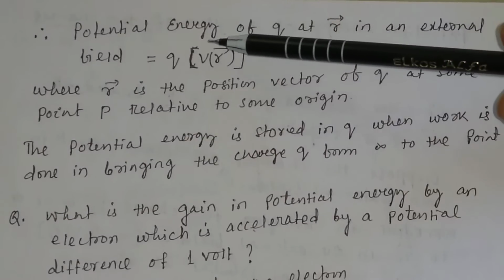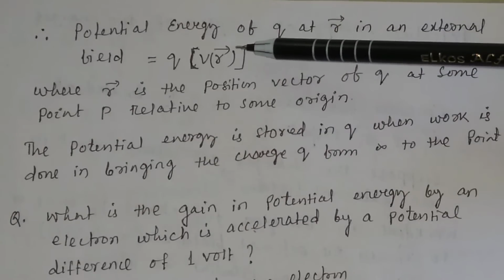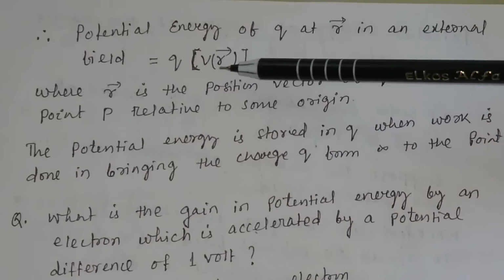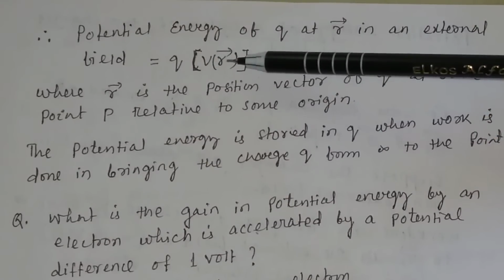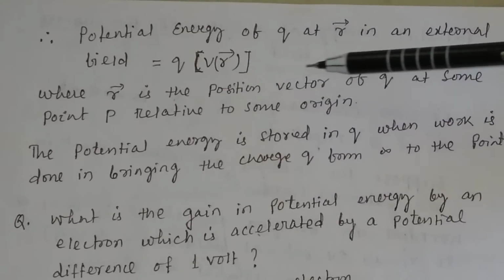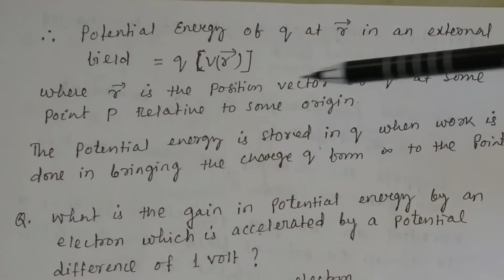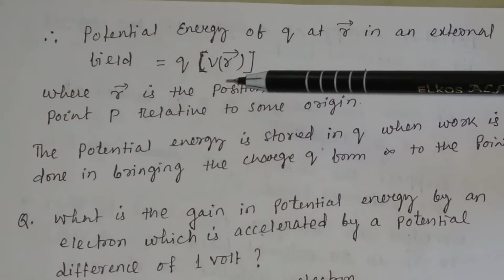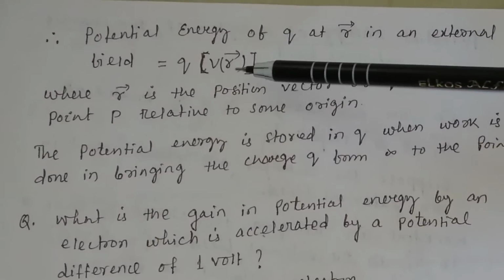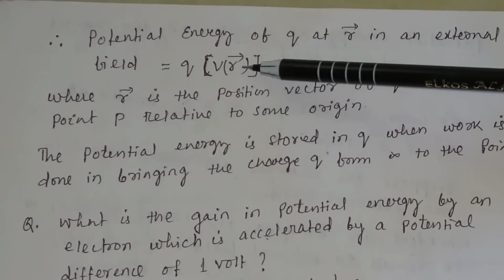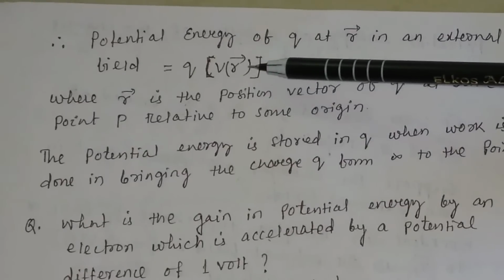Then the expression for potential energy is equal to the charge multiplied by the potential at r due to the external source, U = QV(r). Here V(r) is the potential at the position vector r due to some external source.